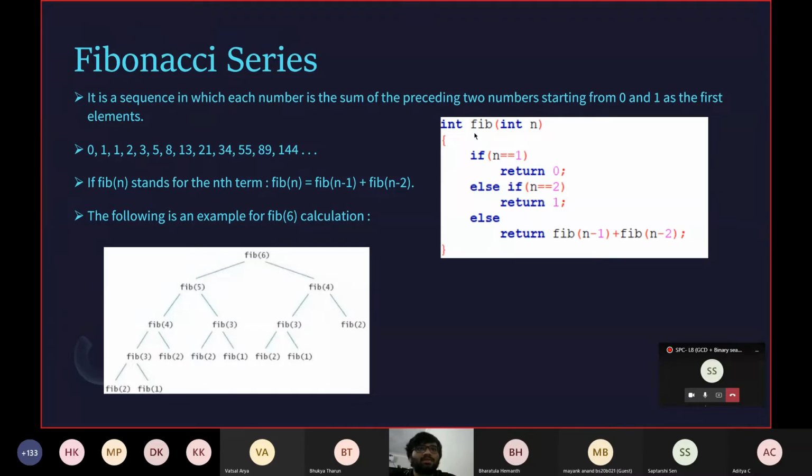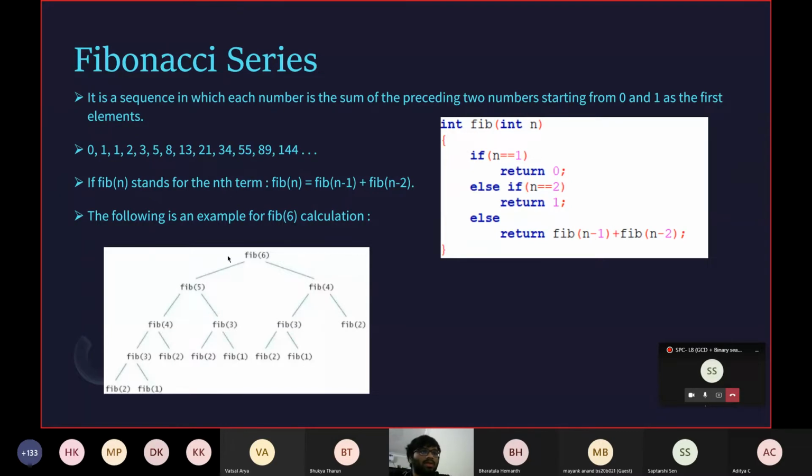This is the generic function which I've named fib, which takes an integer n to tell the nth term of the Fibonacci series. Similarly here, if n is equal to 1, it returns 0, which is the first element of the Fibonacci series, which is already defined. And if n is equal to 2, it returns 1, because we will be needing the first two elements to start off from the third element, saying that the third element is the sum of the first two, and the fourth is 3 plus 2, and so on. Now, if n is not equal to 1 or 2, it simply returns fib of n minus 1 plus fib of n minus 2, which will in return call fib of n minus 1 and fib of n minus 2 and solve them separately.